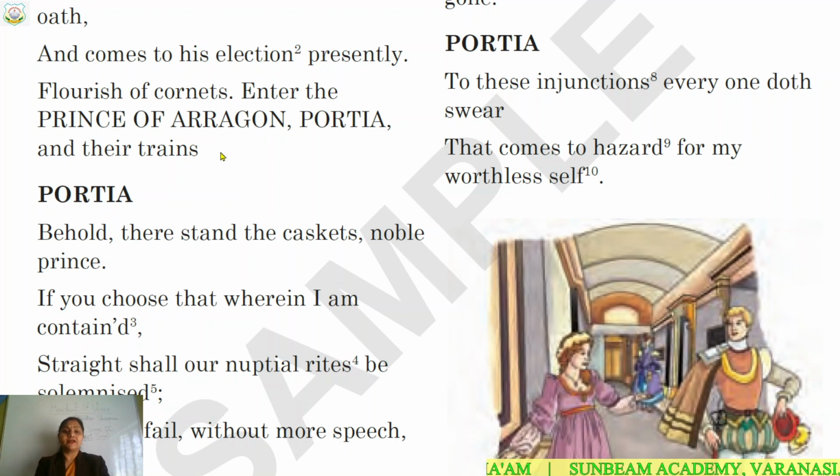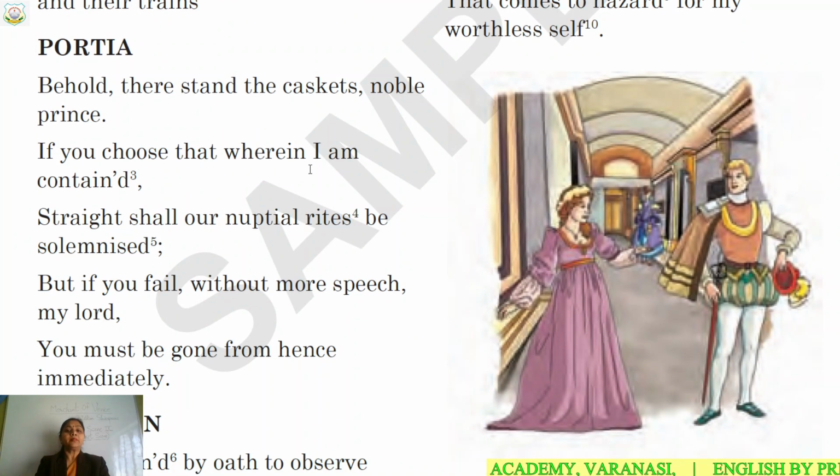So they all enter. The Prince of Aragon has come now, and Portia has also come now. Portia, you can see the picture. Portia is saying, behold, there stand the caskets, noble prince. If you choose that wherein I am contained, straight shall our nuptial rites be solemnized. Behold means see.